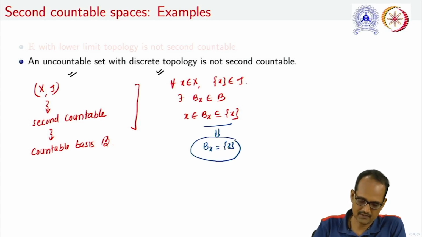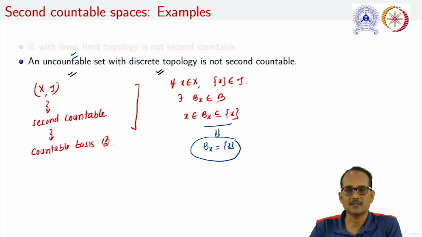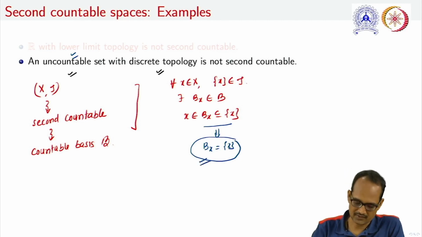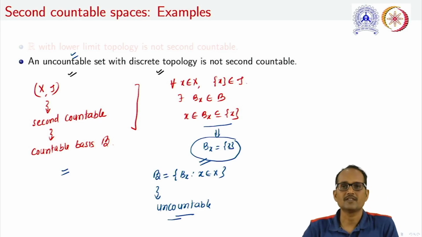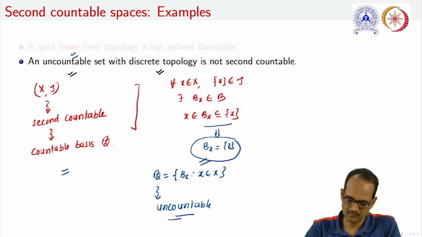But note that X is an uncountable set. So what about this family, that is, we are considering B as Bx where x belongs to X? This becomes uncountable, and therefore this is a contradiction. Hence, an uncountable set with discrete topology is not second countable.